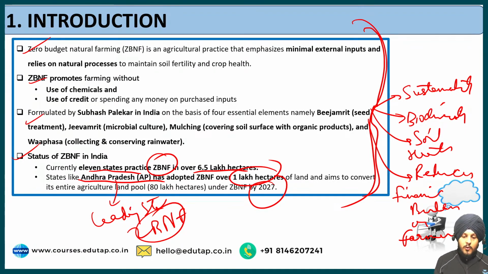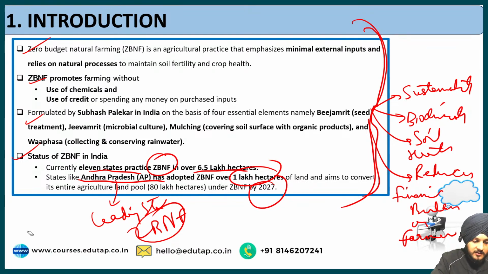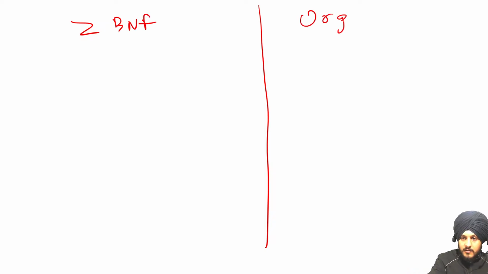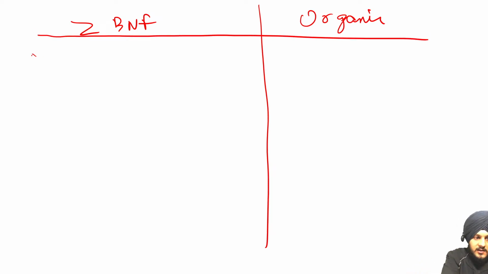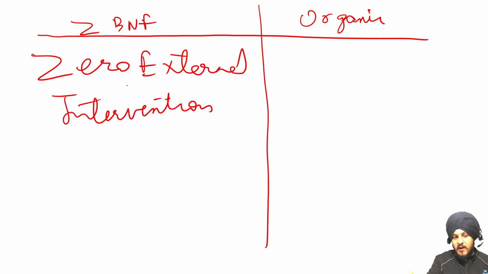Also, one thing that I would like you to know is, do not confuse zero budget natural farming with organic farming. Let me open the white screen. Both the terms are different. Zero budget natural farming promotes zero external intervention, whereas organic farming promotes minimal external intervention.